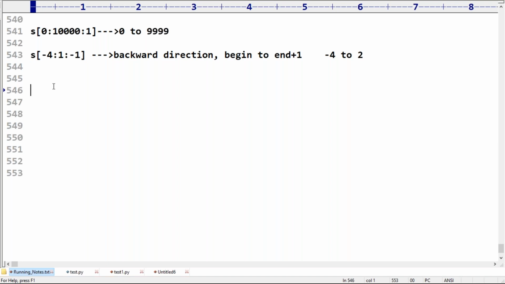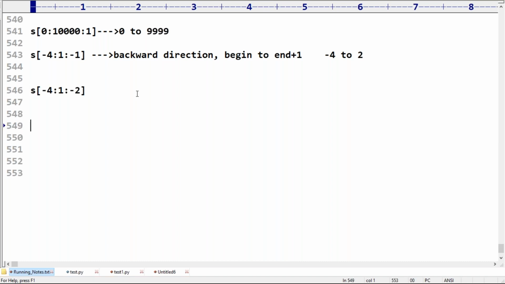Okay. Next, s[-4:1:-2]. Yes, please confirm what output you are going to get now. -4 colon 1 colon -2. If I take it like this, what is the output we are going to get, sir?